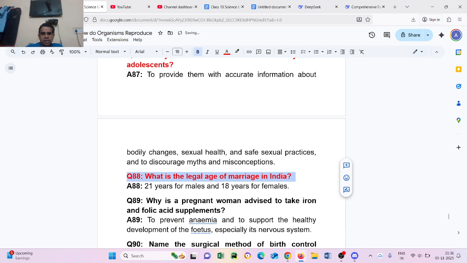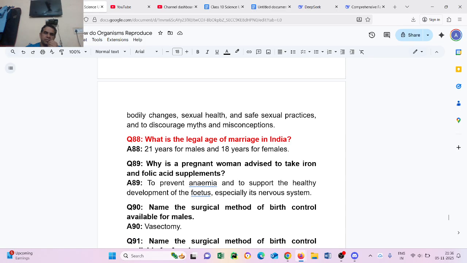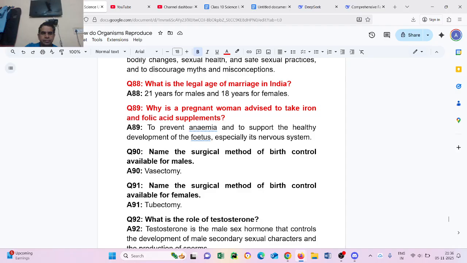21 years for males and 18 years for females. Question number 89. Why are pregnant women advised to take iron and folic acid supplements? To prevent anemia and to support the healthy development of the fetus, essentially its nervous system.